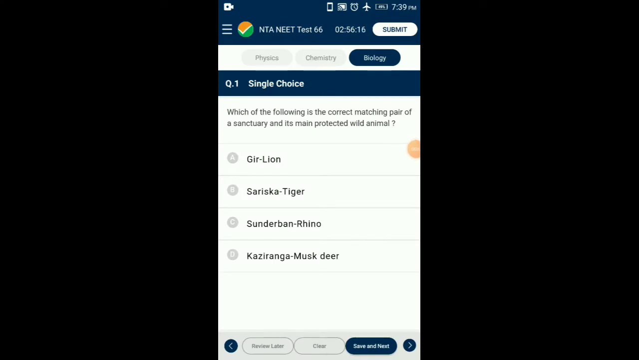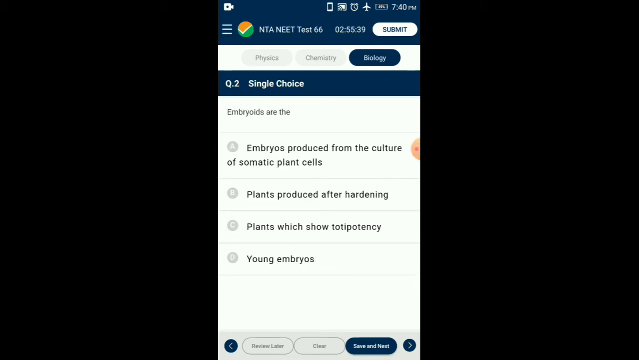Question number 1. Which of the following is the correct matching pair of the sanctuary and its main protected wild animals? Gir forest is important for protecting lion. So the answer for this question is option A, Gir lion. Question number 2. Embryoids are the somatic cells. After attaining the stationary phase in cell suspension, each cell differentiates into an independent embryo called embryoids. So the answer for this question is option A, embryos produced from the culture of somatic plant cells.